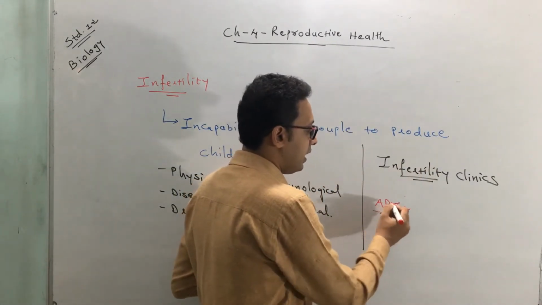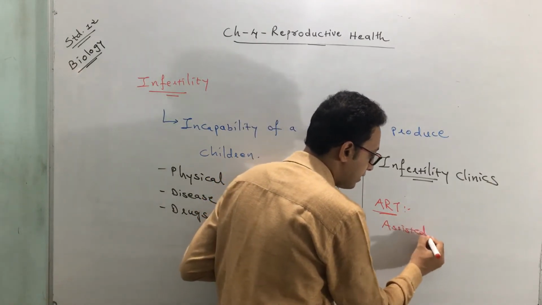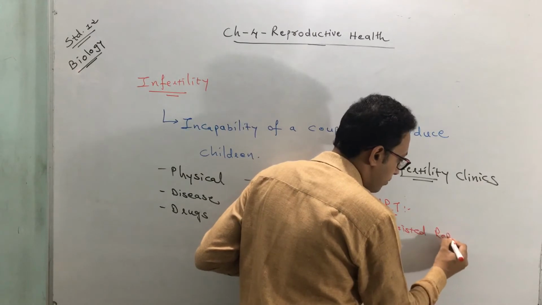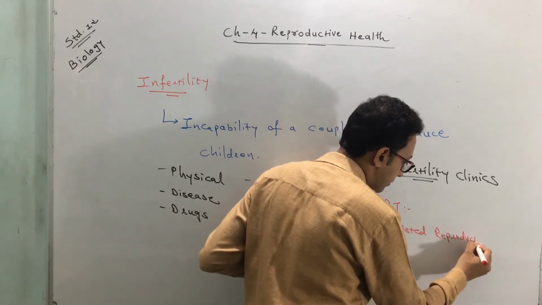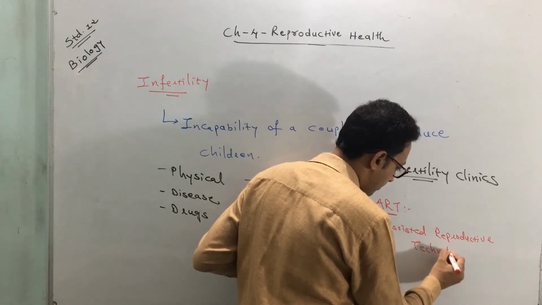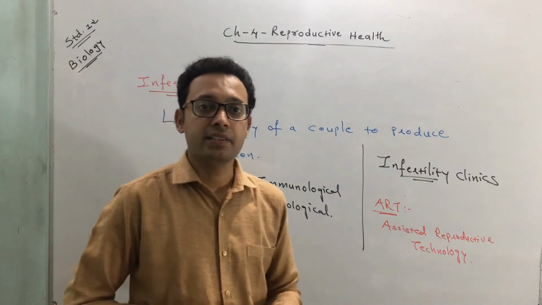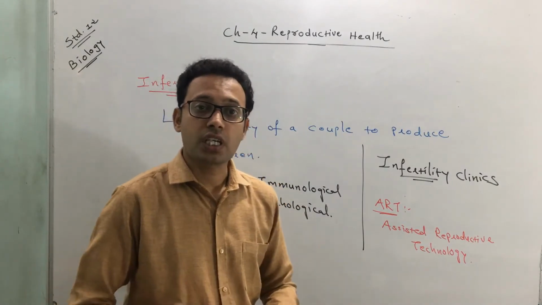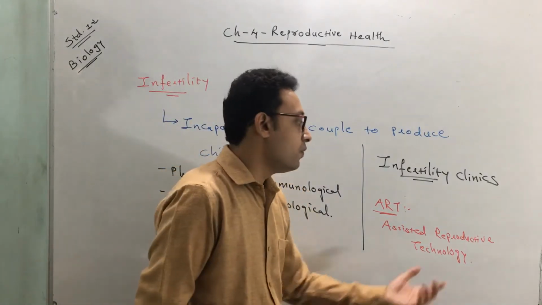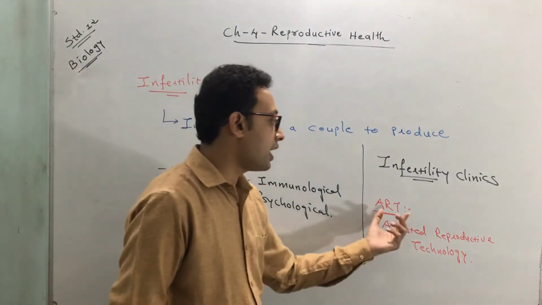This is called ART, where A means assisted, R means reproductive, T means technology. What is ART? Assisted reproductive technology. So these are newer technologies which help a couple to have children.